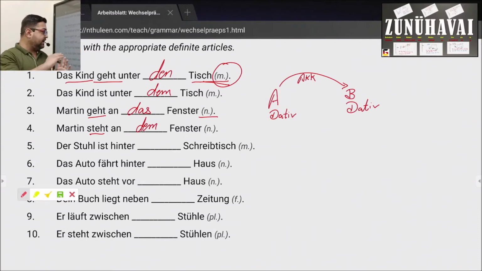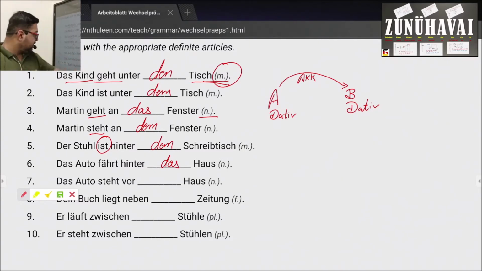Der Stuhl ist hinter dem Schreibtisch. The chair is behind the study table. Ist is a verb which shows that something is somewhere. So that is dative. We'll simply apply dem. In the next example, das Auto fährt hinter das Haus. The car is being driven behind the house. That means there's an action going on. So it is hinter das Haus.